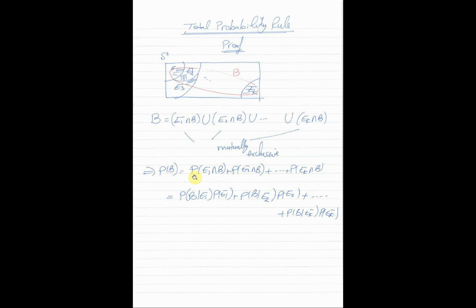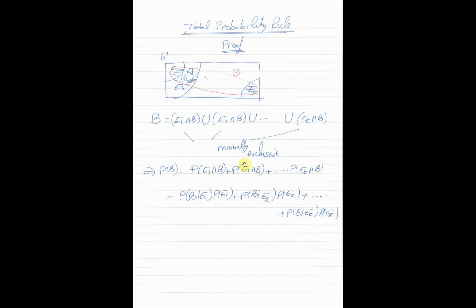What is the last thing that we can do? How can we replace the probability of E1 intersection B? Yes, using the multiplication rule. The probability of E1 intersection B or B intersection E1 is the probability of B given E1 times the probability of E1.